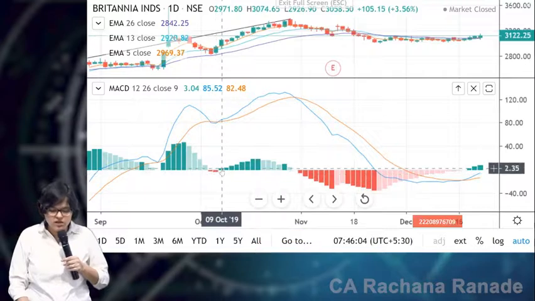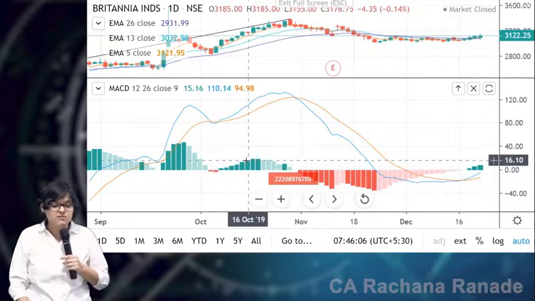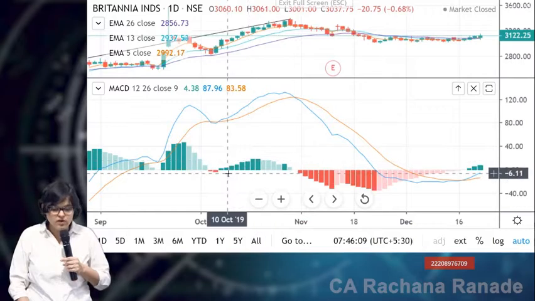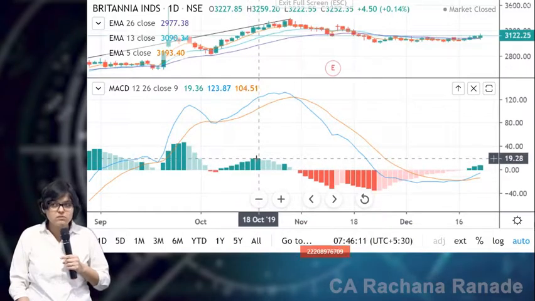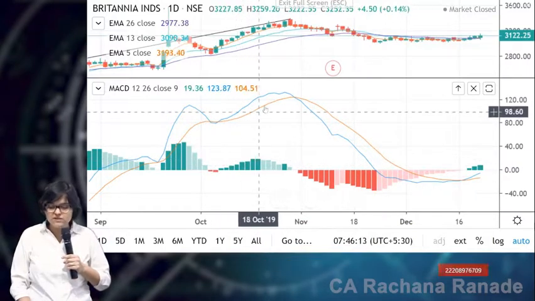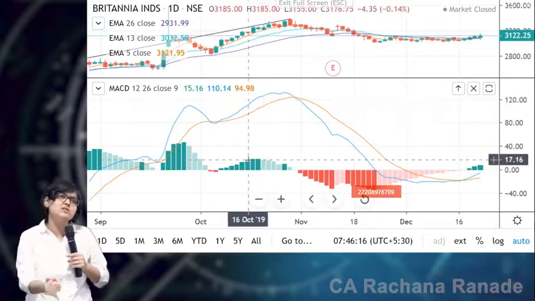Okay, and you see a reversal. See now the histogram's height is increasing. The height of the histogram increasing means what? Means the gap is increasing, number one, and can I say the strength in the stock is increasing.